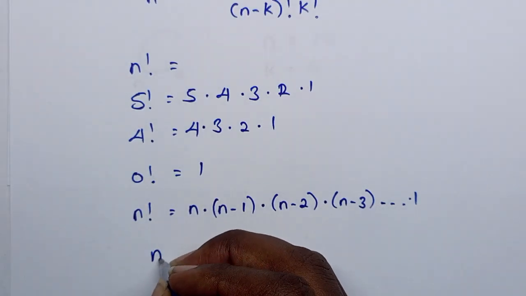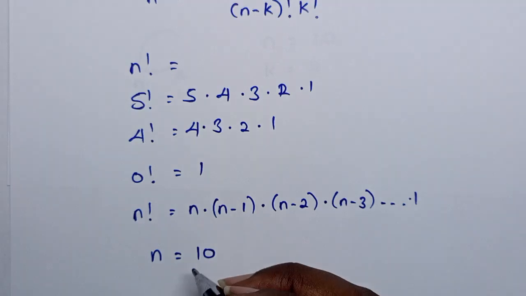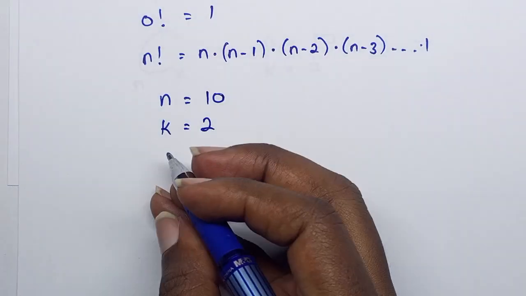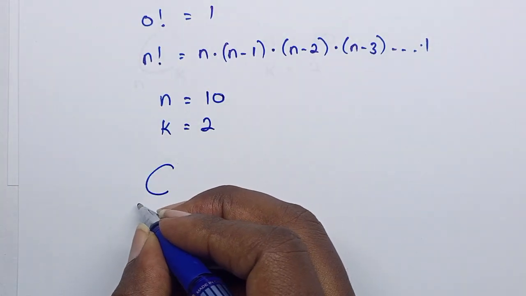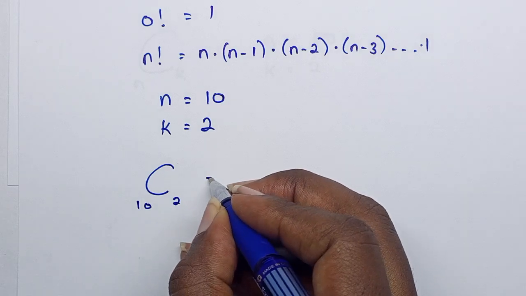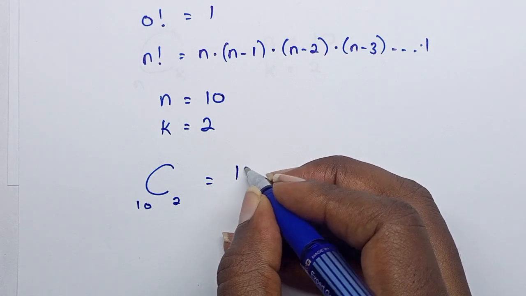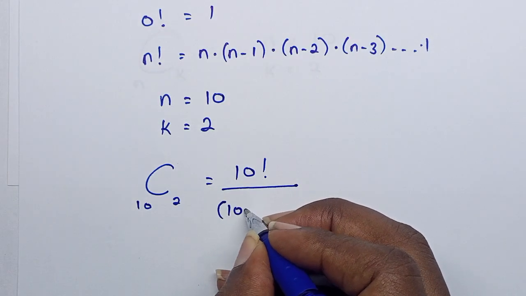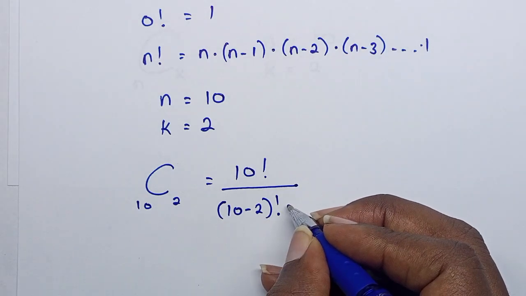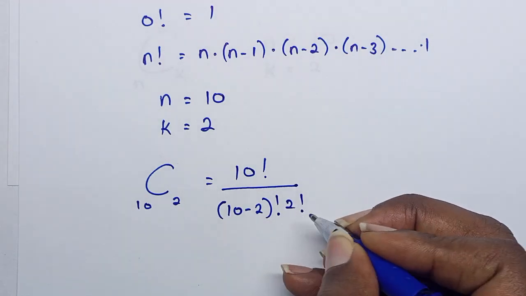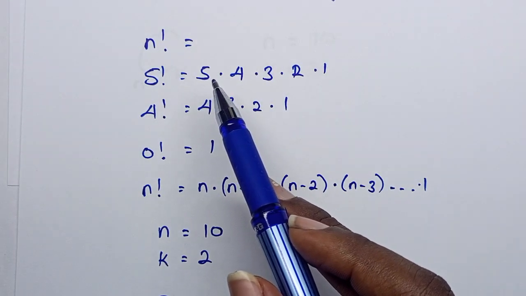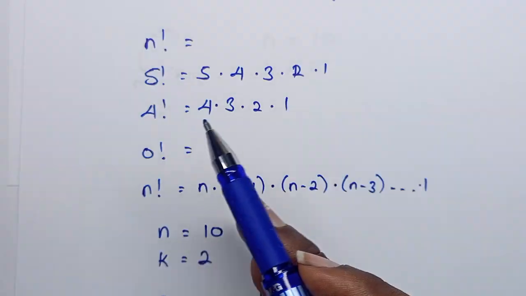Remember, we said our N is equal to 10, because there are 10 people in the room, and 2 people can shake hands at a time. So C with N being 10 and K being 2 is equal to 10 factorial over 10 minus 2 factorial times 2 factorial. Remember, factorial means you multiply by the reducing predecessors.